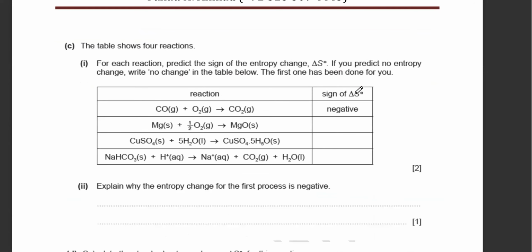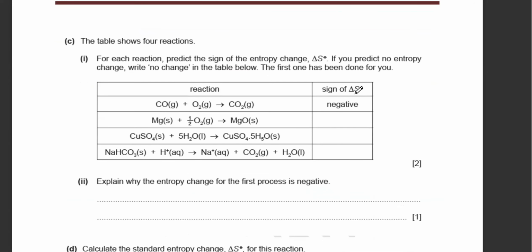The next one is you just have to figure out which one is entropy change negative, which one is entropy change positive. A gas turning into a solid, that's a decrease in disorder. So that's negative. A solid reacting with a liquid to form a solid is also a decrease in disorder. A liquid turns into a solid. Last one, there's a gas being formed: a solid reacting with aqueous, producing gases. Whenever gases are formed, disorder increases. So in this case, disorder is going to be produced.